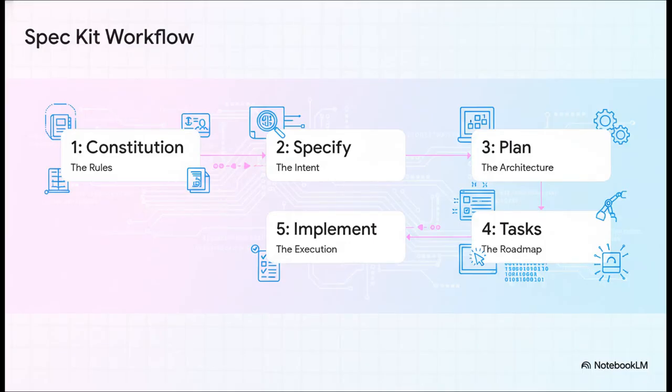And here they are, the 5 phases. Think of this as your new mental model for working with AI. You've got constitution, specify, plan, tasks, and finally, implement. Each one of these phases creates a document that feeds into the next one. It's like a chain of evidence that guarantees the final code is exactly what you wanted from the very beginning. Let's break them down one by one.